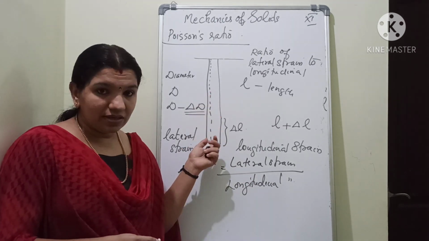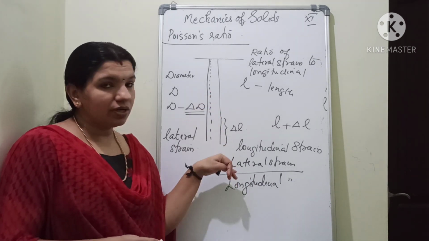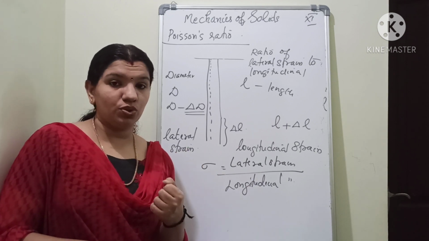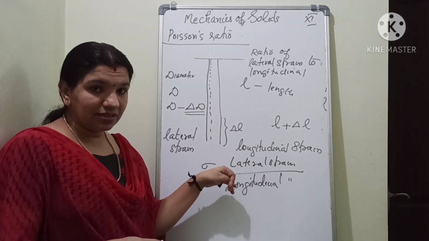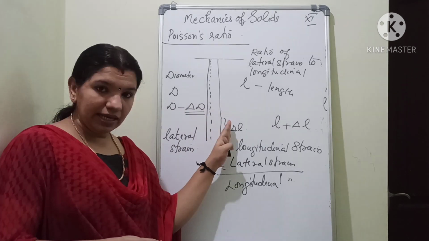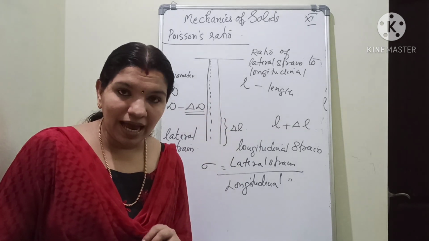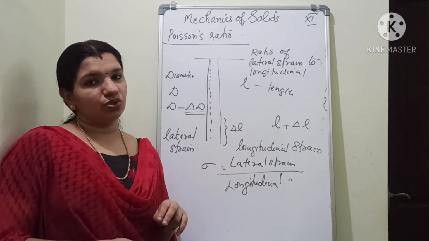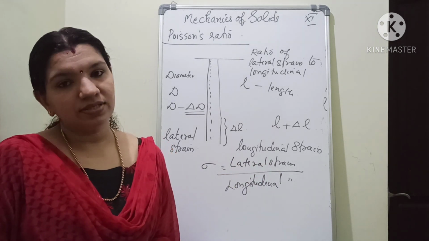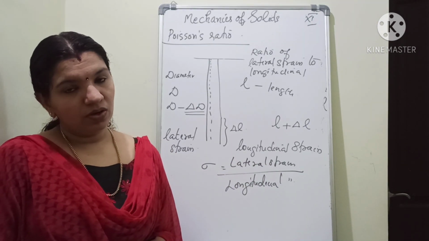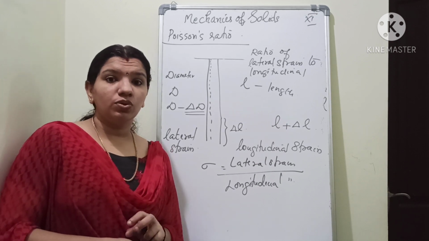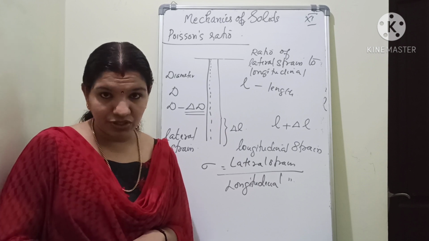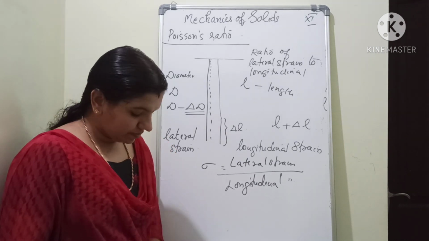That means when a wire is loaded, in the direction of the applied force there will be a strain, which we call the longitudinal strain. And when the length is increased, the diameter gets decreased, which we call the lateral strain. And when we take the ratio of lateral strain to longitudinal strain, we get the Poisson's ratio. Clear? Okay. Now we are moving to the applications of elasticity.